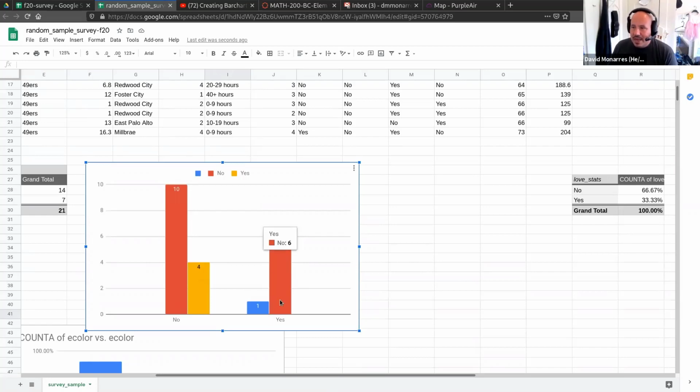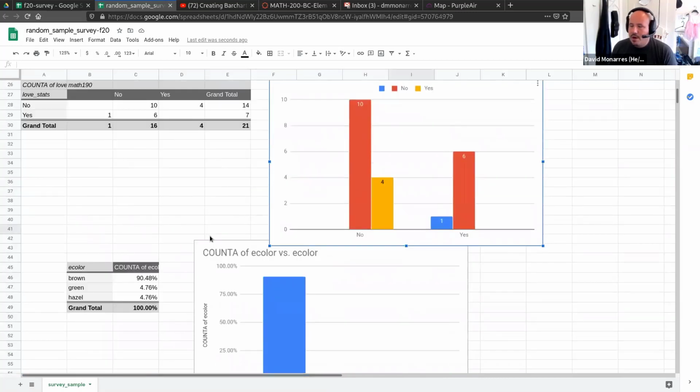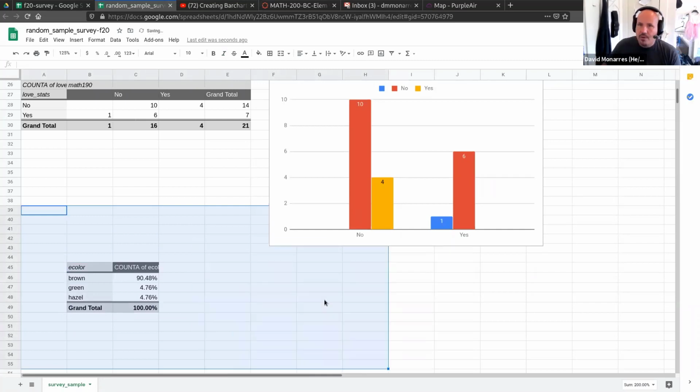Okay. Now, when I make these charts, one of the problems with this chart right here is that how I divide up my data is going to change the chart. Okay, and what I mean by that is, let me go ahead and remove these bottom ones down here.